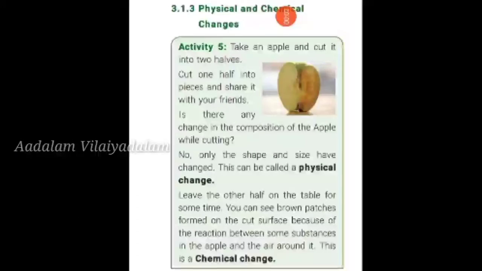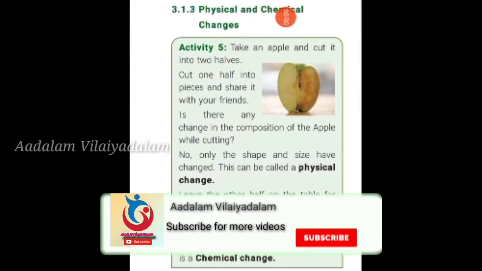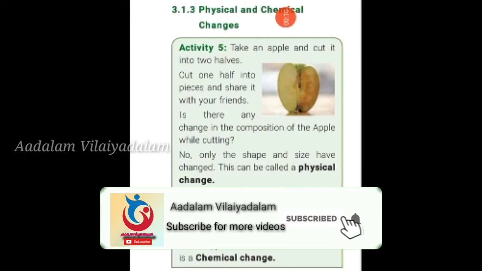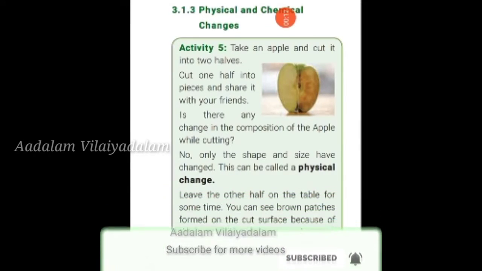Good morning students. Today we see the lesson, changes around us. The next topic is physical and chemical changes. So what are physical and chemical changes?